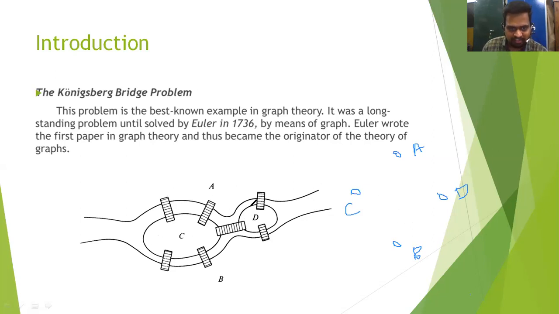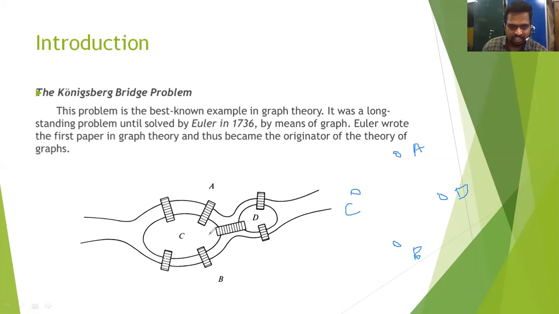There are 7 bridges between these, represented in this figure like this. So they draw a line or edge between the points where there is a bridge connection.